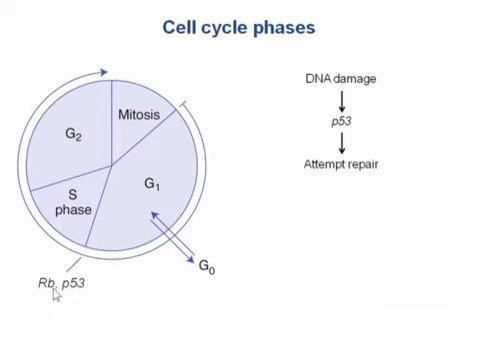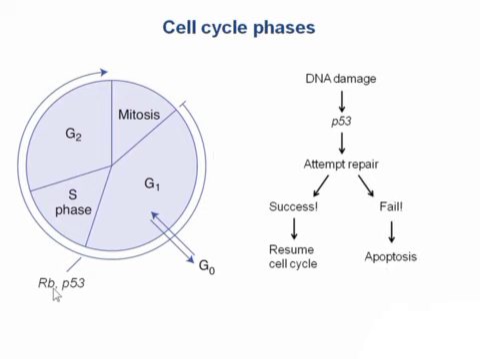When DNA damage is detected, p53 will stop the cell cycle and initiate DNA repair pathways to try to fix the damage. If the cell is able to repair the damage, the cell cycle can restart. However, if it can't, p53 will initiate apoptosis, because it's better for a cell to die than to risk developing cancer. Retinoblastoma, or RB, also prevents the transition from G1 to S phase, but works a bit differently.